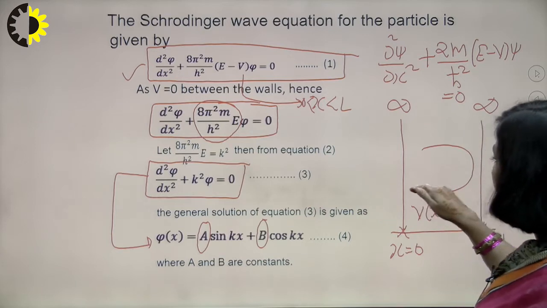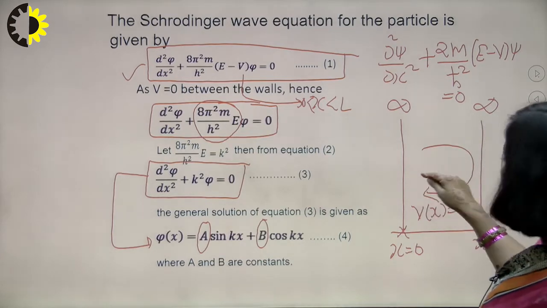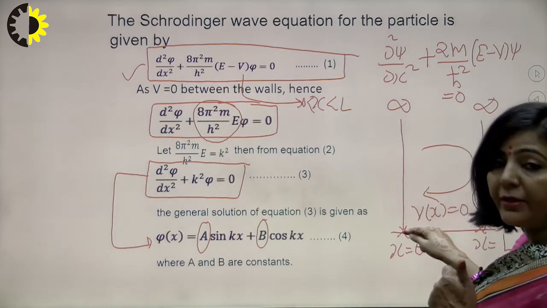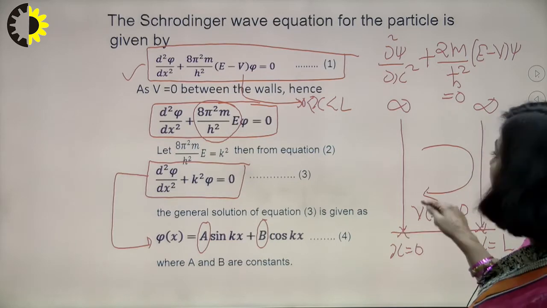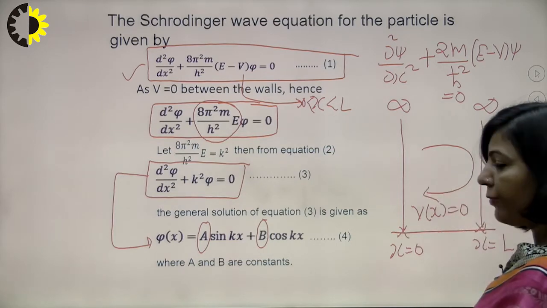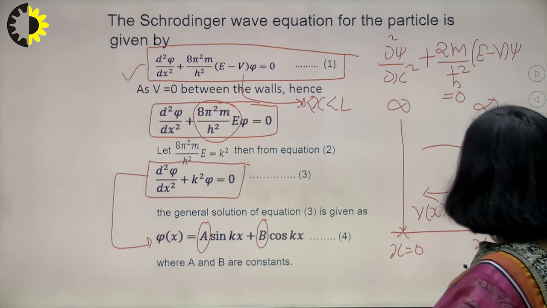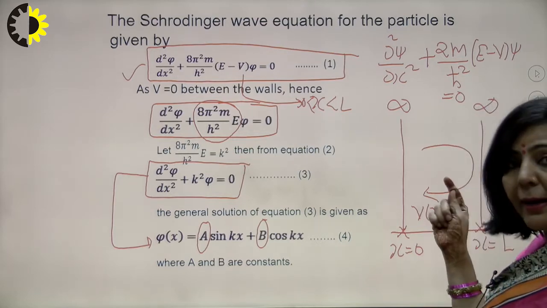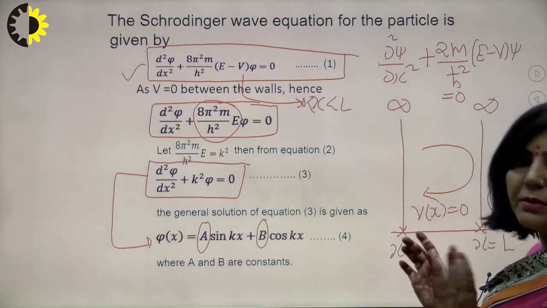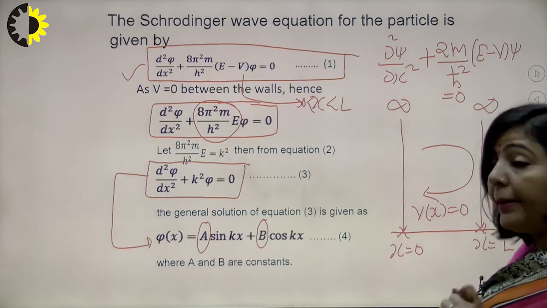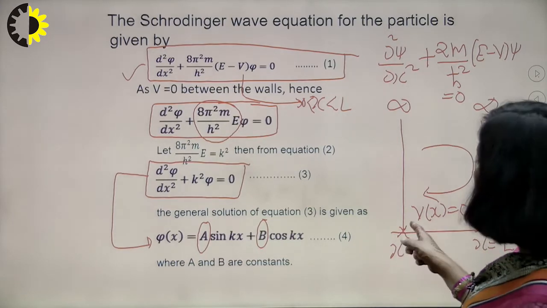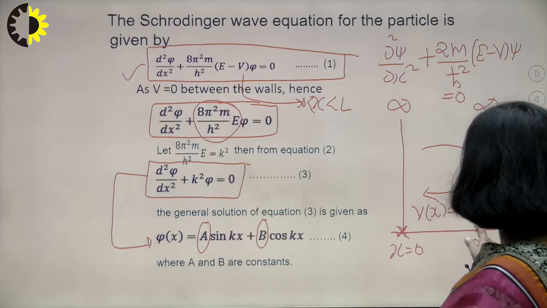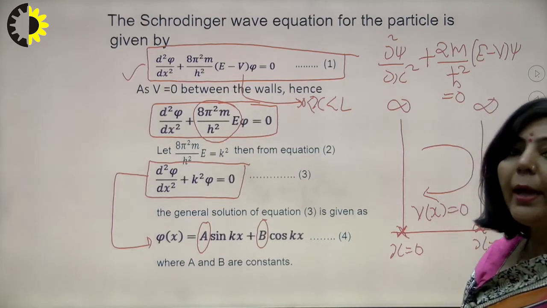So the particle is moving between 0 and L. When it reaches x equal to 0, it will bounce back from that point. When it reaches x equal to L, it will again bounce back. It means it will exist only between 0 and L. The particle cannot exist at x equal to 0, and it cannot exist at x equal to L.